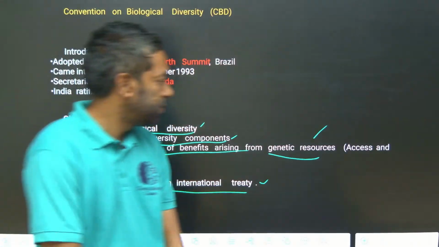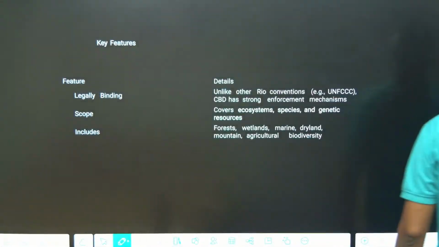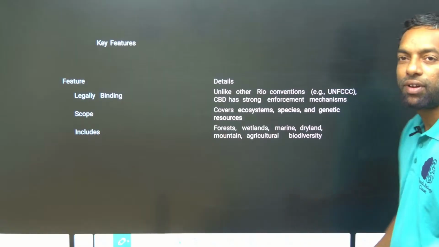Next, key features of the Convention on Biological Diversity. Key features are what? It is legally binding, and its scope is ecosystems, species and genetic resources. It includes forest, wetlands, marine, dry and mountain, and agriculture biodiversity.